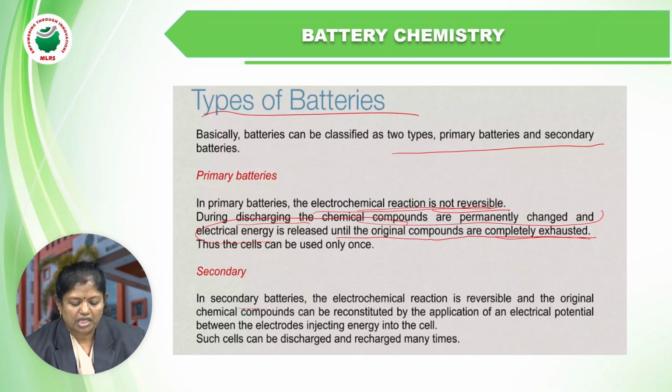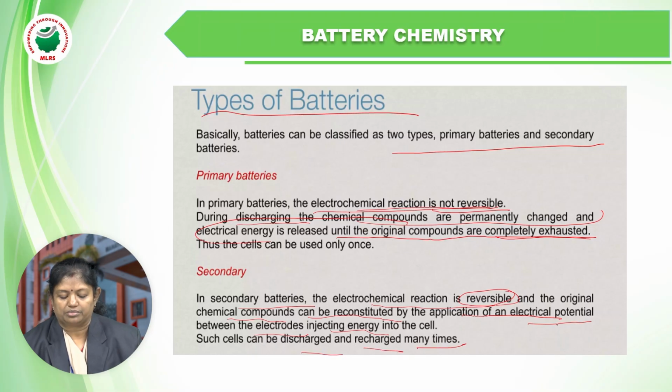Coming to the secondary batteries, these are electrochemical cells in which the electrochemical reaction is reversible, and the original chemical compounds can be reconstituted by the application of electrical potential between the electrodes, injecting energy into the cell. Such cells can be discharged and recharged many times.